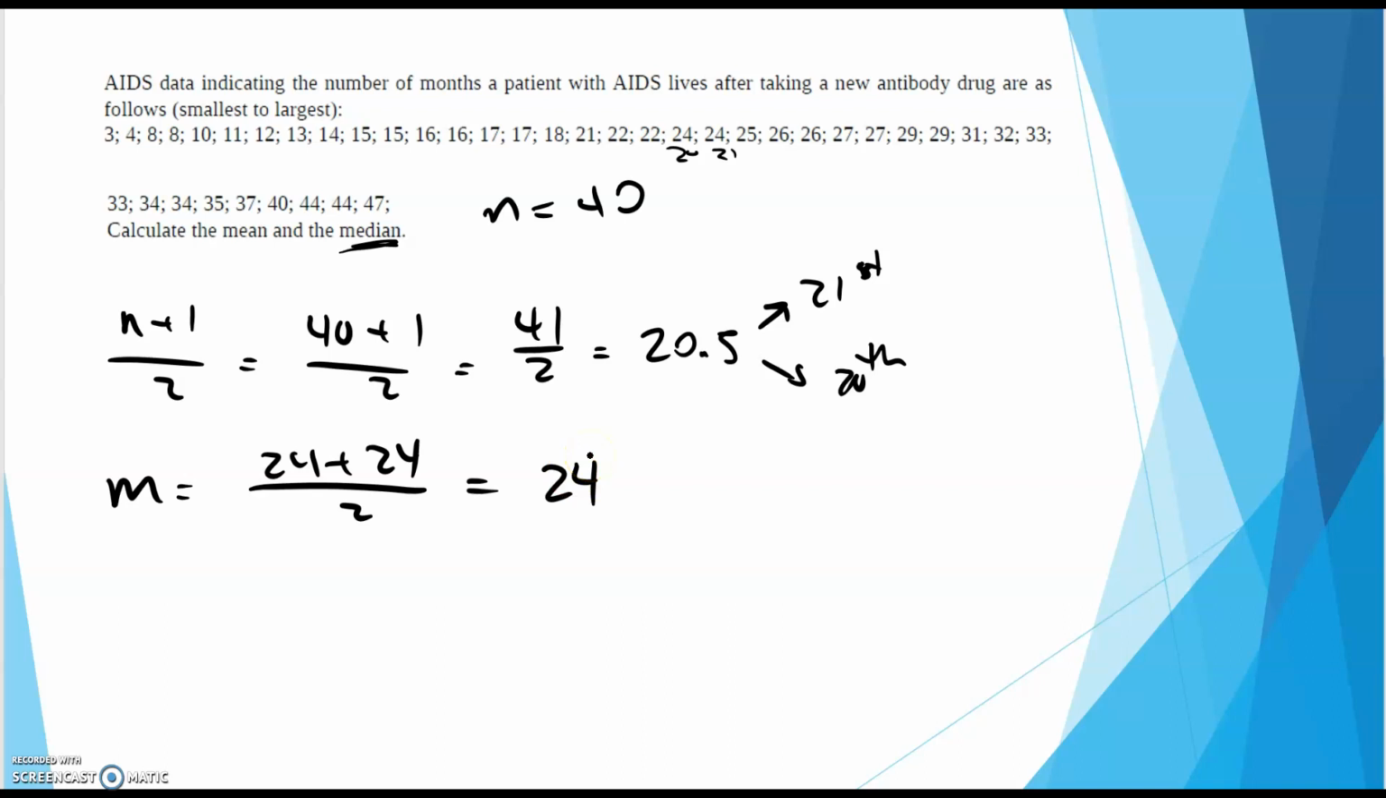And I forgot to mention, the first thing you should have checked is make sure it's in order, which it already is. So this is our final answer right here. If it wasn't in order, the very first thing you would need to do is to put it in order and then go through these steps right here.